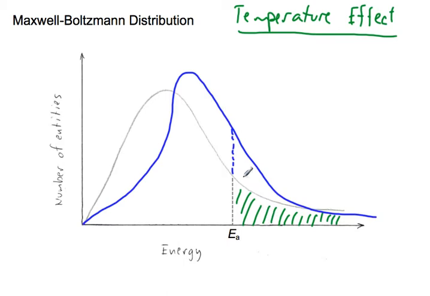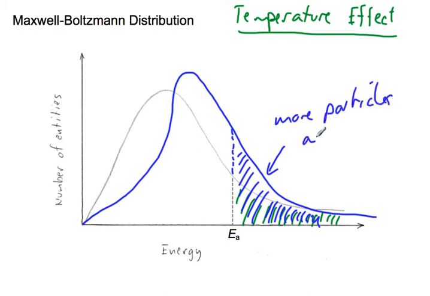And so how have we changed this distribution? Well, we've shifted everything a bit to the right, and now we have more particles under the curve, so more particles at or above activation energy. And if we have more particles at or above activation energy, more particles are going to collide and have successful collisions because they're at a higher energy, and so the rate would increase. So it is important to realize this with this Boltzmann distribution and temperature effect. Temperature increases the energy of all particles. It causes the curve to shift a bit to the right, and you end up having more particles at or